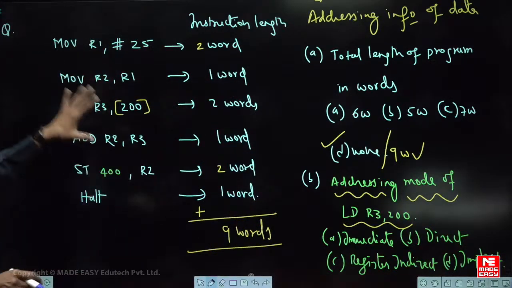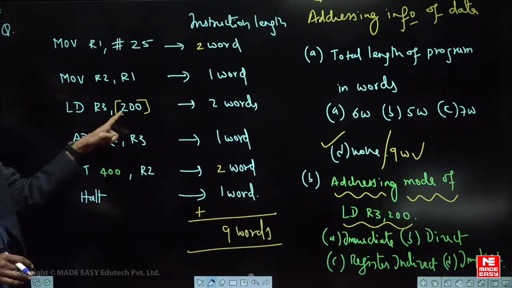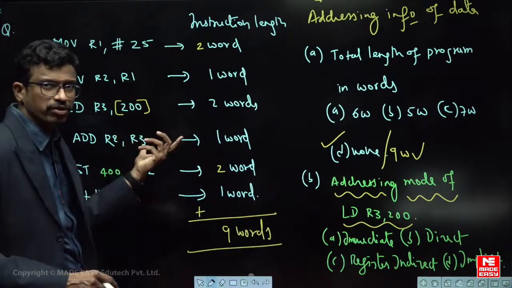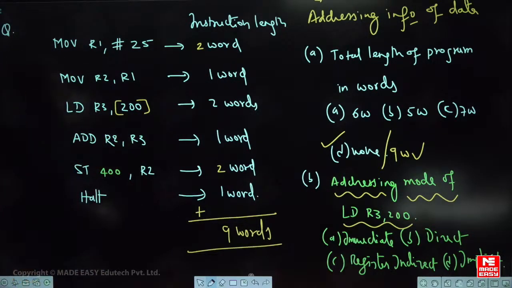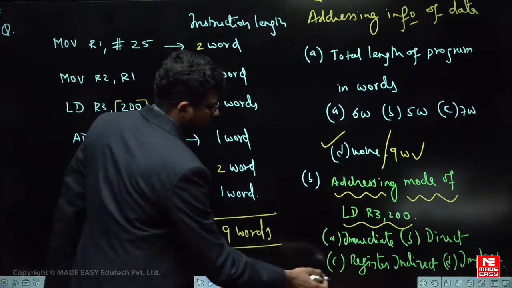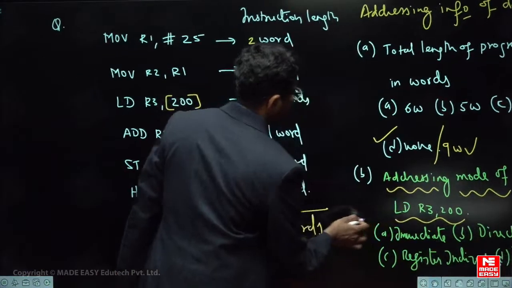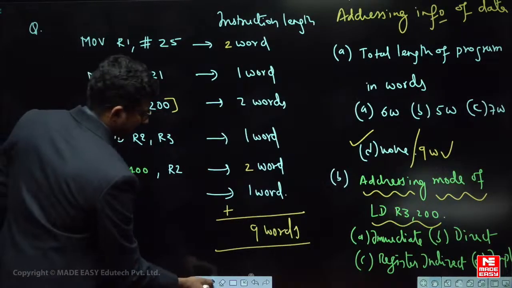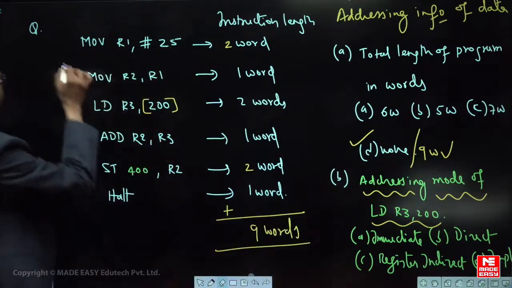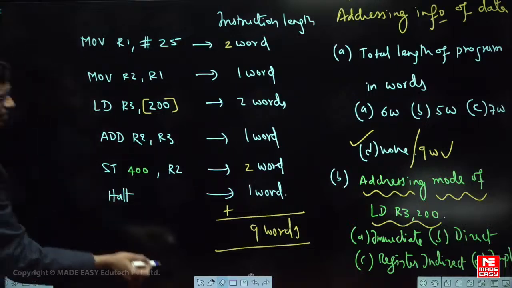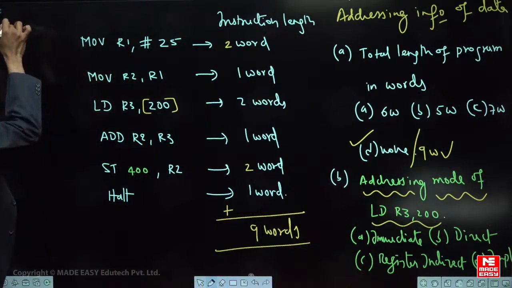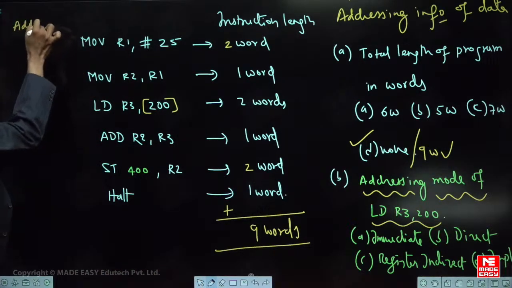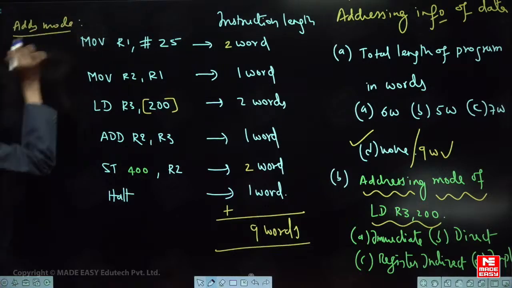Now let us see what the question is. This question can be given like this, or it can also be given without the brackets sometimes, depending on the type of question. Got it? Right. Now let us see the meaning of this particular question. Observe carefully. Let us understand carefully the meaning of the instruction. To make it easy, I am giving you the addressing mode. Very easy. What is the meaning of this? This is the addressing mode. I am just giving you the addressing mode of each instruction.